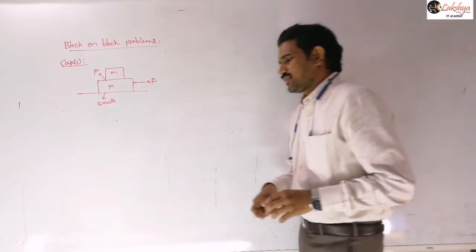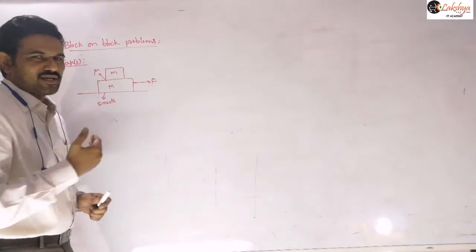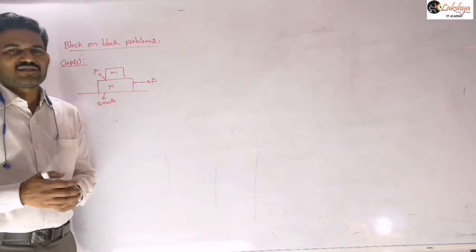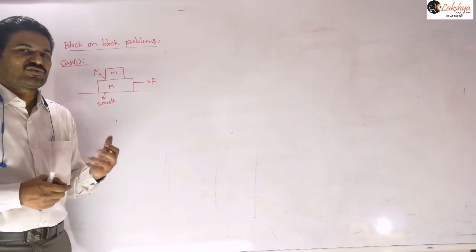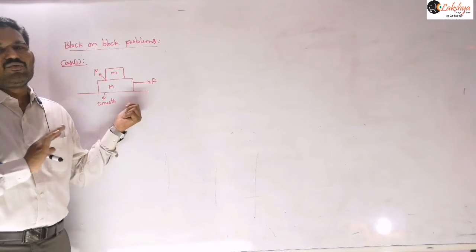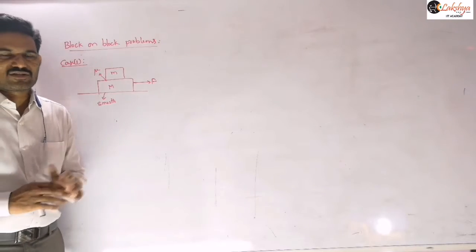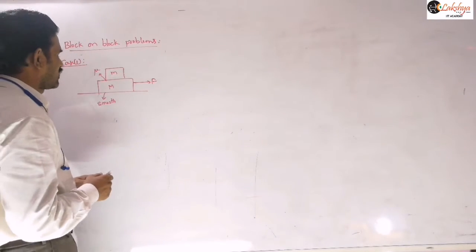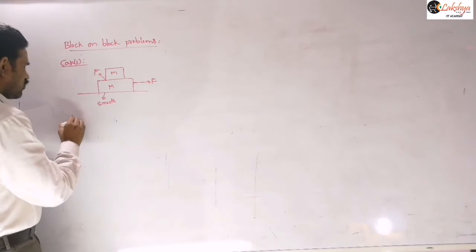So let us assume that they are moving with a common acceleration. First I am going to derive an expression for the maximum force that can be applied on the lower block so that they will move with the common acceleration. That is the thing I am going to derive here.